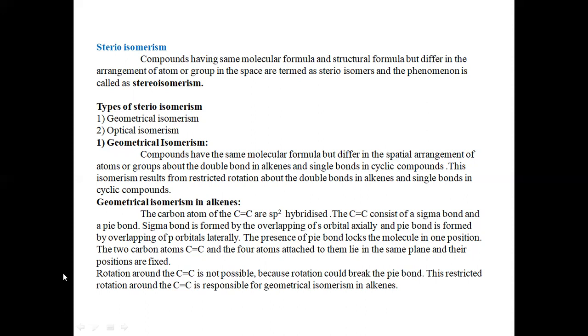So there occurs a restricted rotation around the carbon double bond carbon, which is responsible for the geometrical isomerism in alkenes. That is, there is a restriction for rotating the groups around the carbon double bond carbon, because the pi bond may break. So this restricted rotation about the carbon carbon double bond results in the geometrical isomerism in the alkenes.